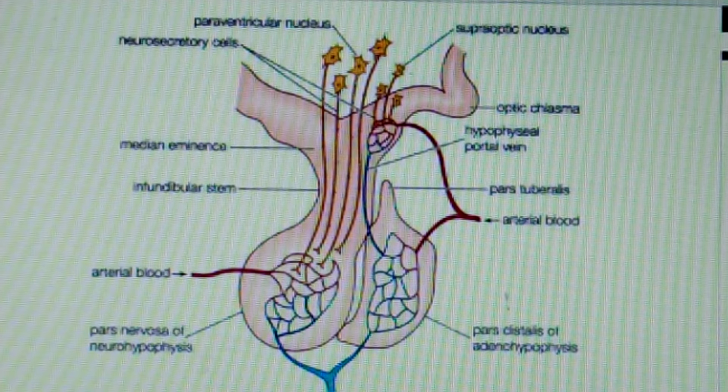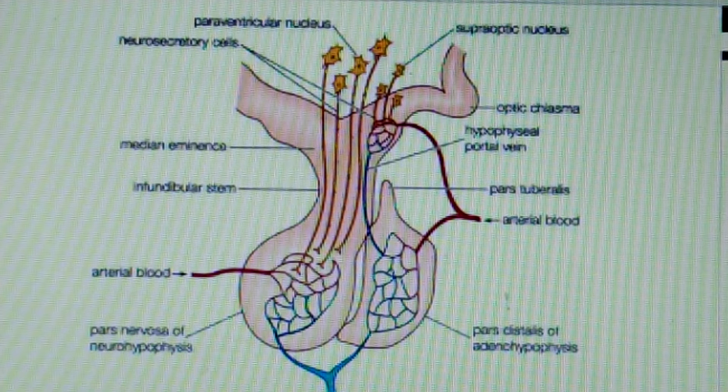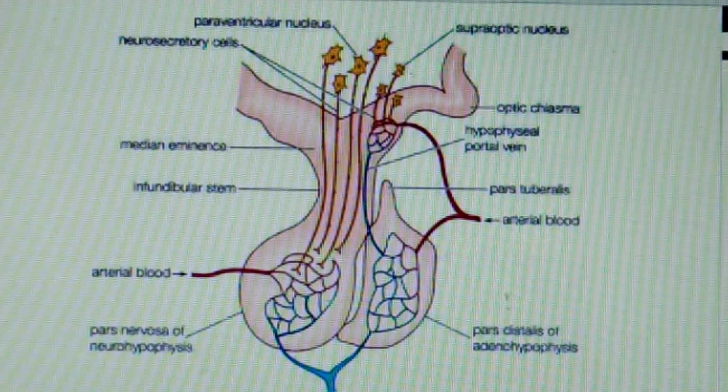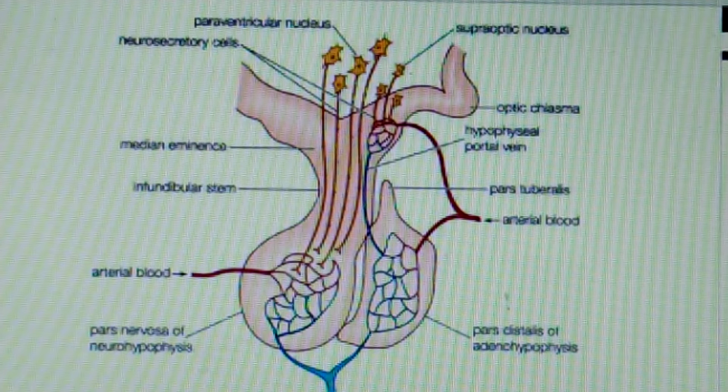Next is the pressor effect. The involuntary muscles in the walls of the intestine, gallbladder, urinary bladder and blood vessels are stimulated to contract by antidiuretic hormone. Contraction of the walls of the blood vessels raises the blood pressure, and this may be its most important pressor effect. The target cell of antidiuretic hormone is the kidney.